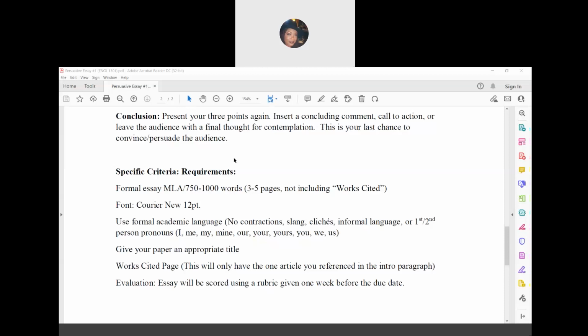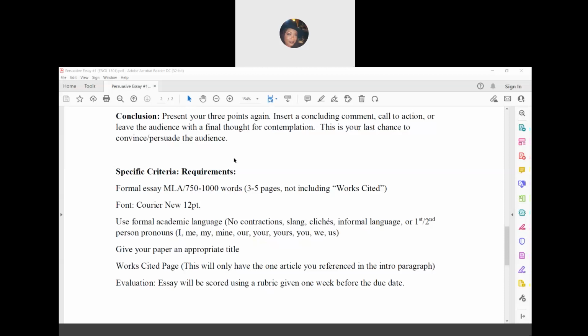You're going to use formal academic language because this is a formal essay. So we're not going to use contractions. We're going to say do not instead of don't. We're going to say cannot instead of can't. You won't use any slang, any cliches, any informal language, text language. If it sounds like you're talking to your best friend at the house, it is not appropriate for this paper.